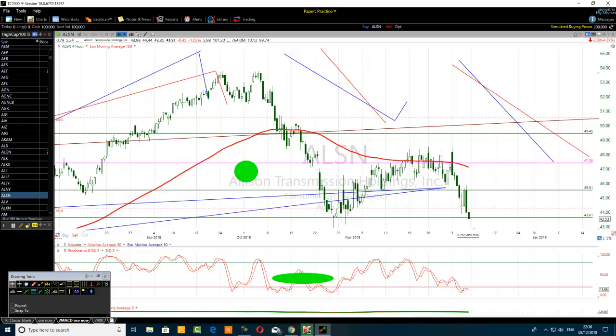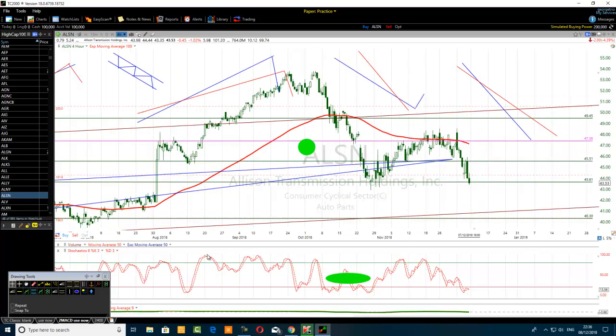On the other hand, when the stochastic is overbought, you see here, for a long time, it means that the price is breaking resistances. So the price breaks one resistance, stochastic stays overbought, it goes to the next resistance, stochastic remains overbought, it goes to the next resistance, stochastic remains overbought, and so on, until the price starts coming down. All right. So the time that the stochastic stays overbought for a long time, it means that the price is going up. In fact, remember this, okay?